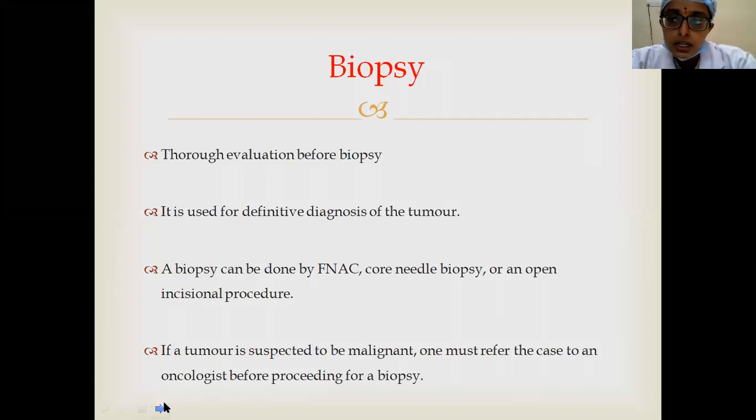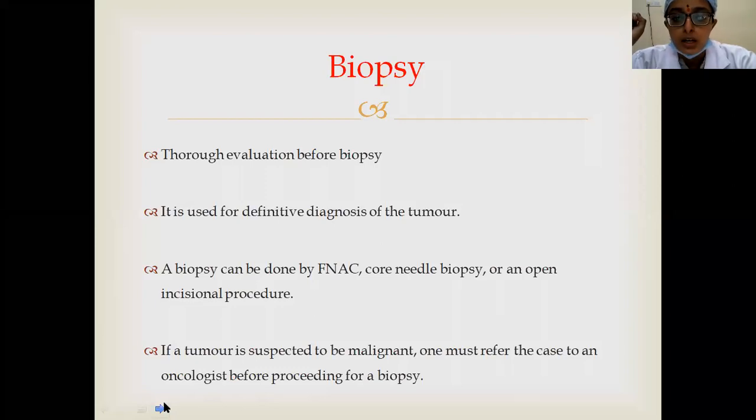FNAC advantages are, it is a non-invasive or less invasive procedure. You can do it multiple number of times. However, there are chances of missing the actual sample, and usually the biopsy, if performed, should be done from the periphery of the tumor, not from the central area. So these are some of the advantages and disadvantages of different procedures.